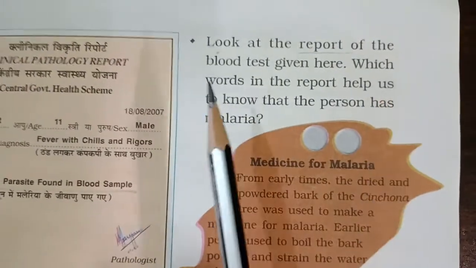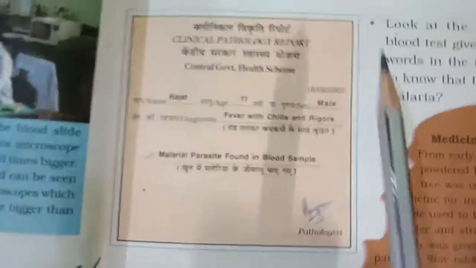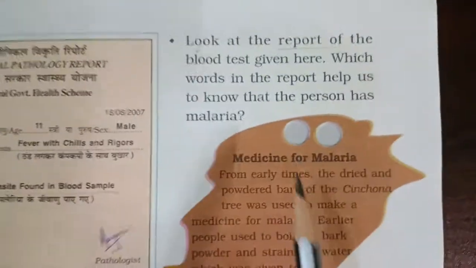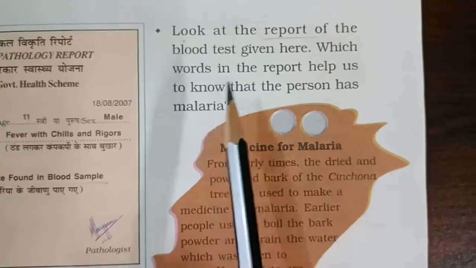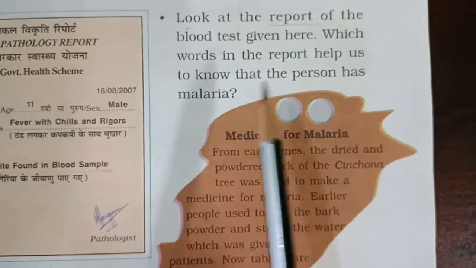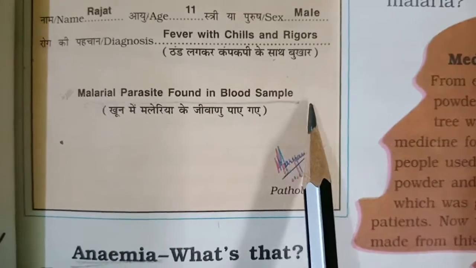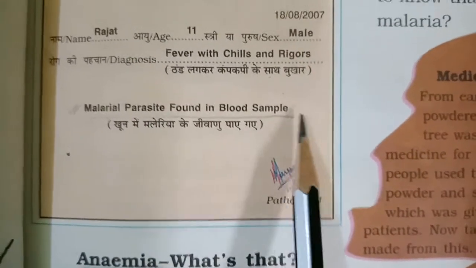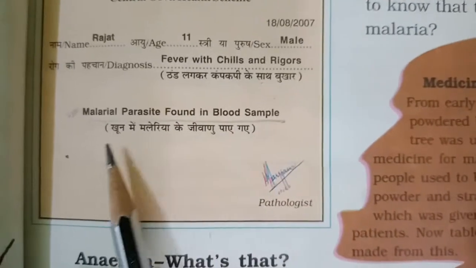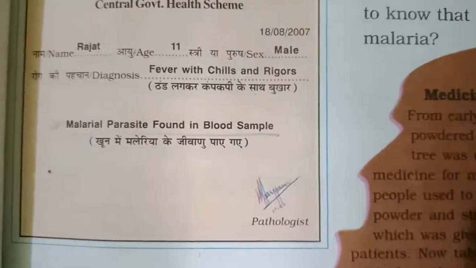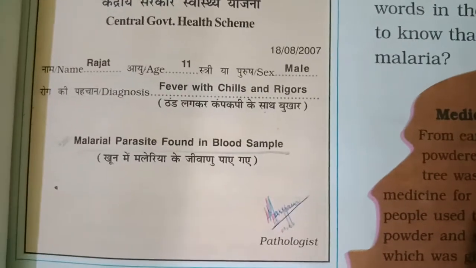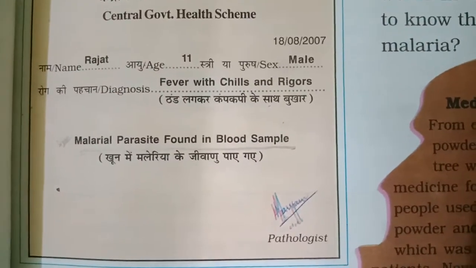Look at the report on the blood test given here. This I have already discussed. Which words in the report help us to know that the person has malaria? From this line, "malaria parasite found in blood sample," we can understand that a person is having malaria.